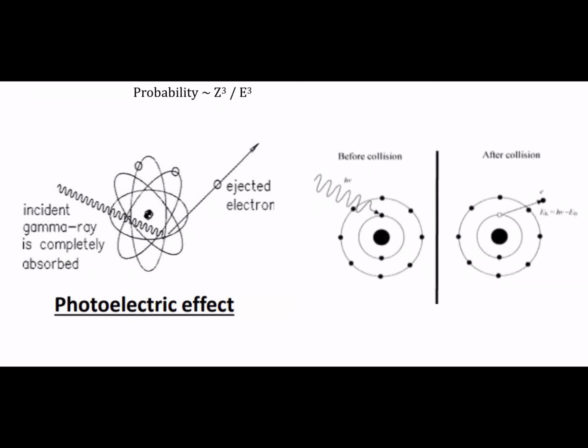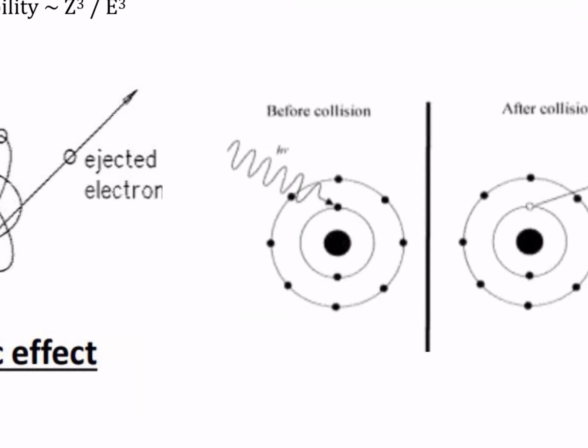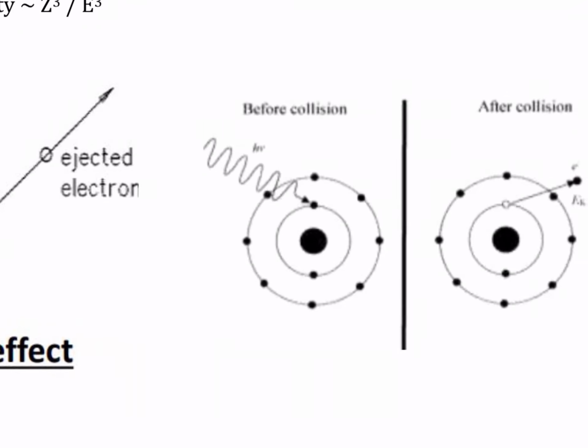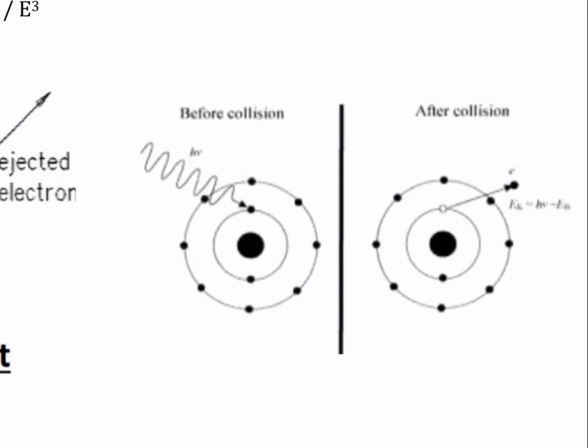We will now discuss the photoelectric effect in this picture. We must know the interaction between the photons and the electrons. This interaction is called a collision interaction, in Arabic تصادم.